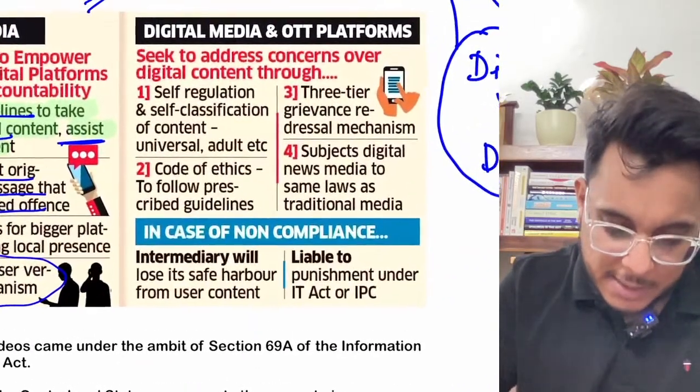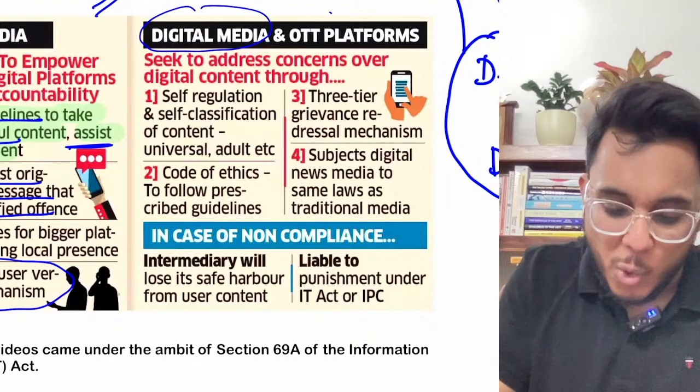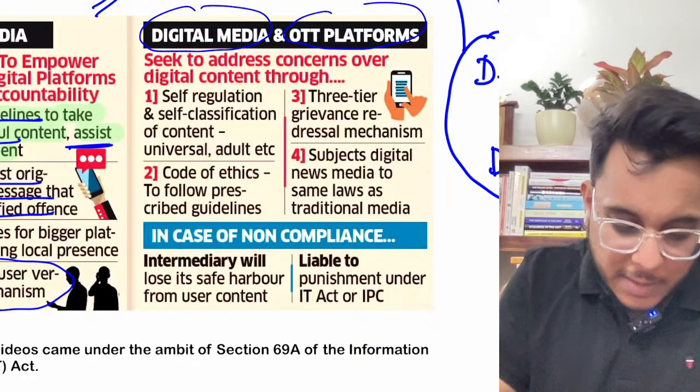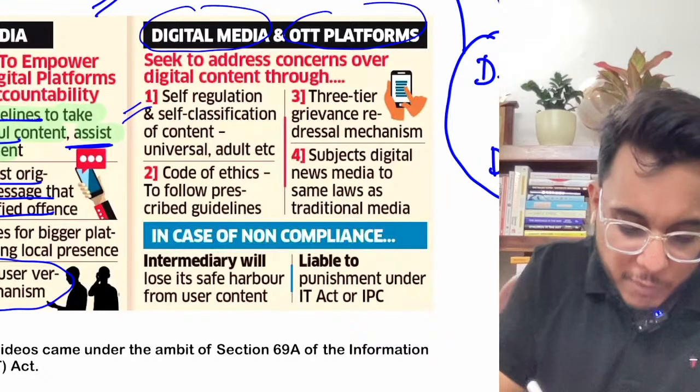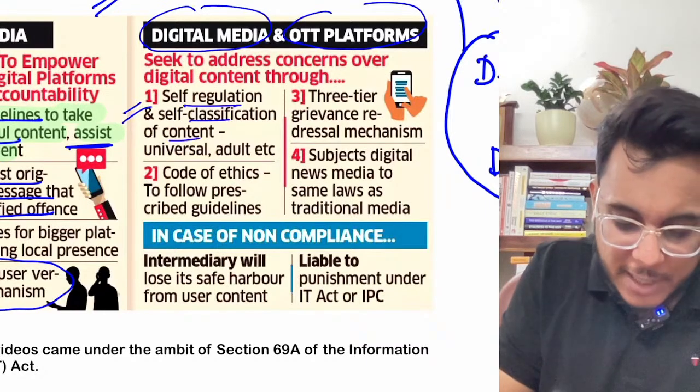Then second comes the rules for digital media and the OTT platforms. Number one, the OTT platforms need to go for self-regulation and self-classification of their content.